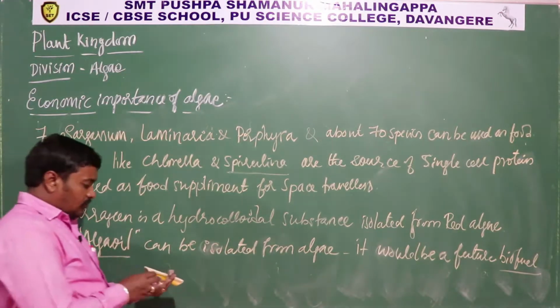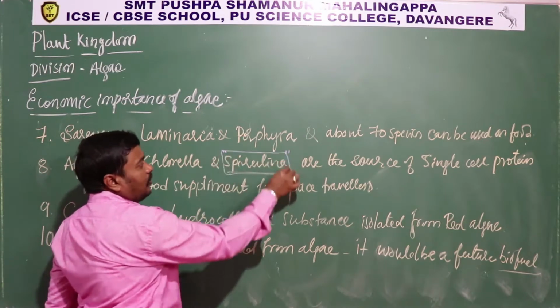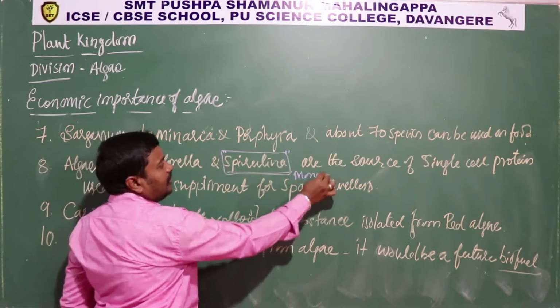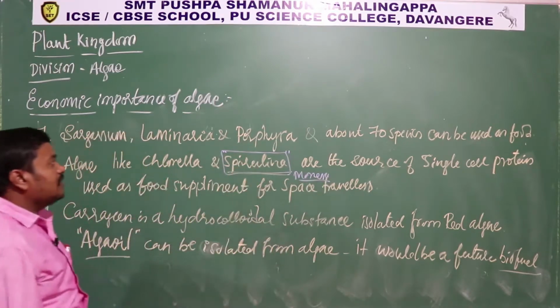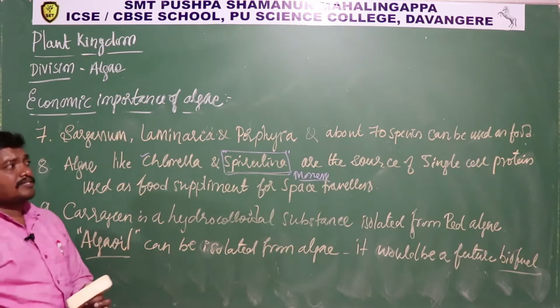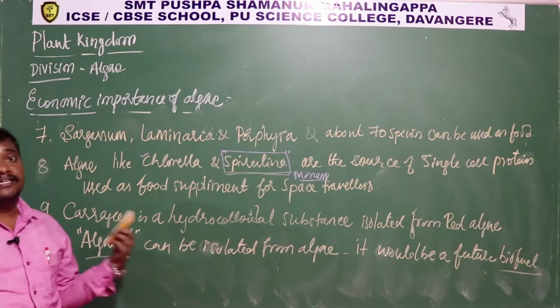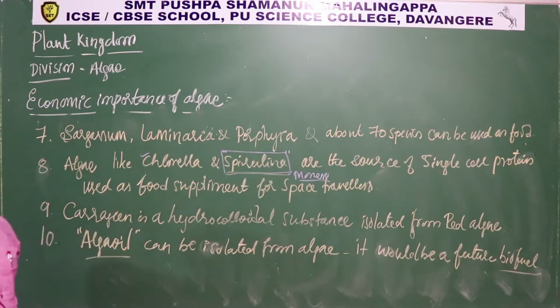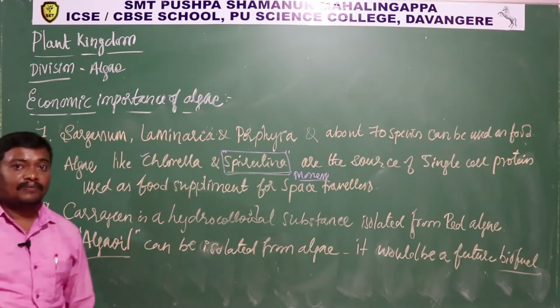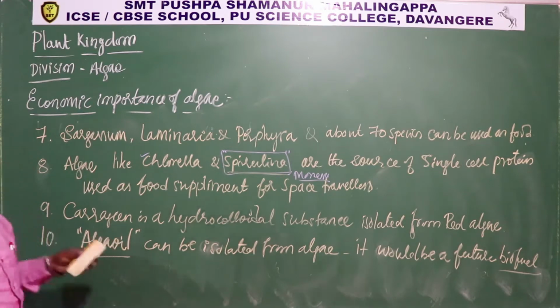So once again I am going to repeat it. This is spirulina. Now it is in kingdom Monera. Earlier it was in algae itself, but Chlorella is still in algae. So both can be used as a food supplement, as a single cell protein. ಇದನ್ನ SCP ಅಂತ ಹೇಳ್ತೀವಿ. Okay, spirulina tablet ಅಂತ ಇಲ್ಲಿ ಮಾರ್ಕೆಟ್ ಅಲ್ಲಿ ಅವೈಲೇಬಲ್ ಇದೆ. It's a good source of vitamins and nutrients. Okay, so this is the importance of algae.